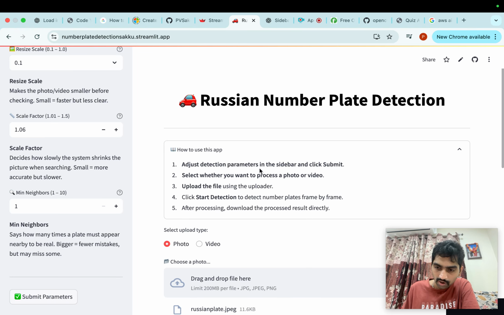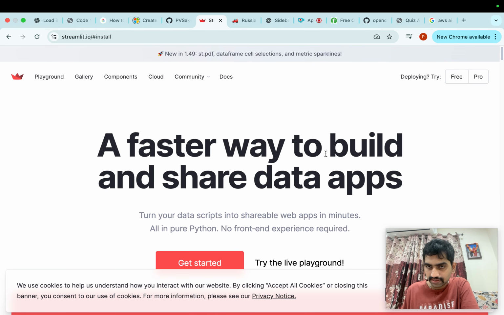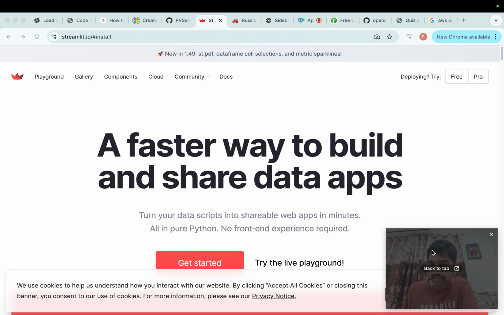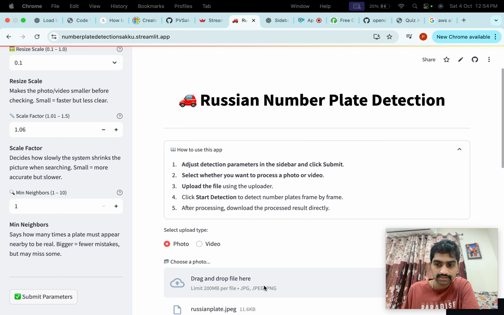So this project, how we can implement it in Streamlit, and how we can deploy it in Streamlit, everything we are going to cover. Like how to save it in Git and GitHub, Git commands, I'm going to teach you. These are important things, so we are going to cover them.